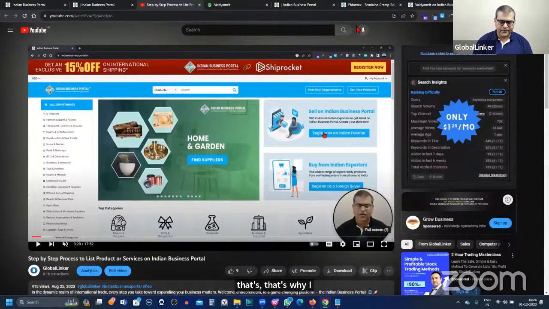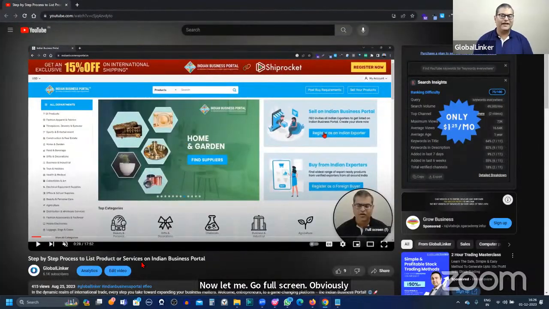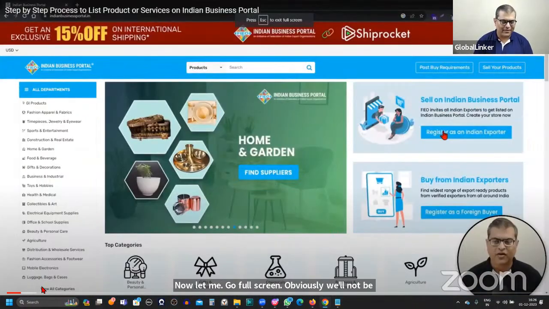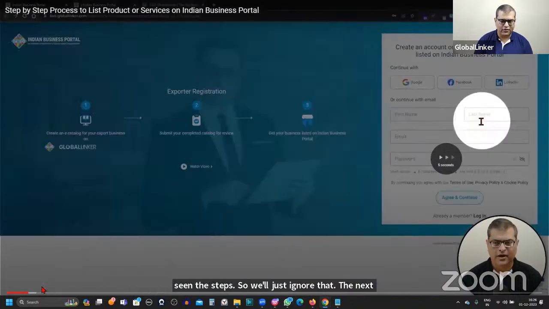Now let me go full screen. Obviously, we'll not be playing the video. That will not be a very wise use of your and my time. So we will just keep fast forwarding. We have already seen the steps, so we'll just ignore that. The next screen, once you click on Create Your Catalog, is this screen that will open up.